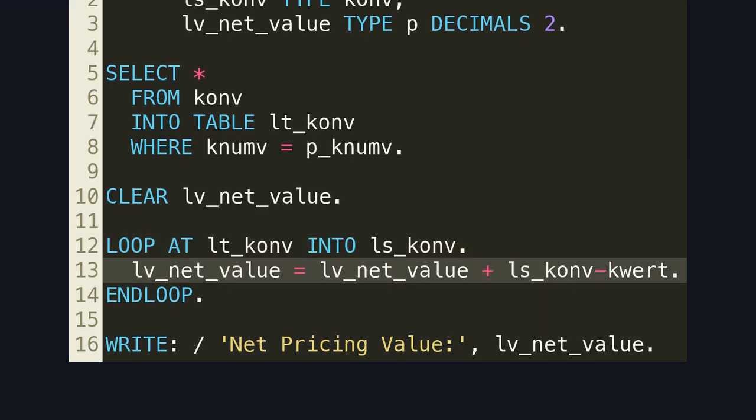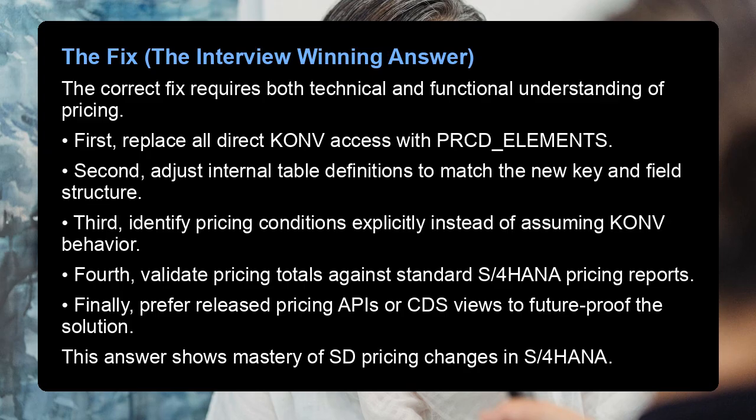Here is the pricing amount field that has changed semantics and structure in S/4HANA. The fix: the interview-winning answer. The correct fix requires both technical and functional understanding of pricing. First, replace all direct KONV access with PRCD elements.